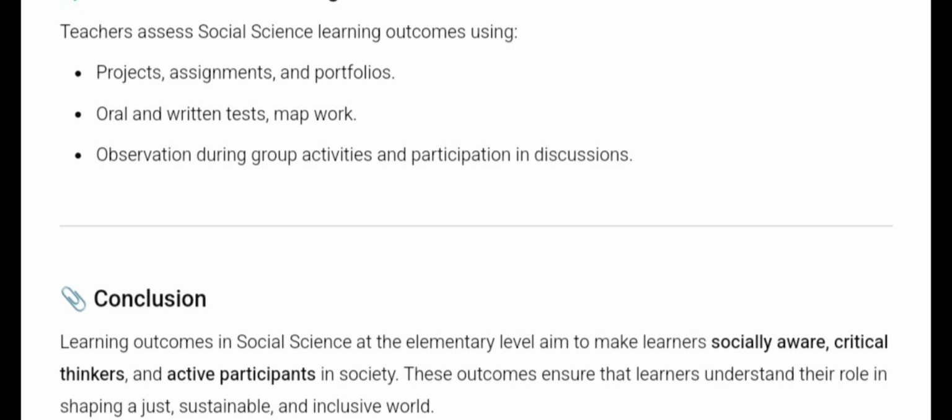So learning outcomes in social science at the elementary level aim to make the students socially aware, and also make them critical thinkers. They should know the economics, the history, the civics, the geography, etc., and the fundamental rights and duties and responsibilities, all right?